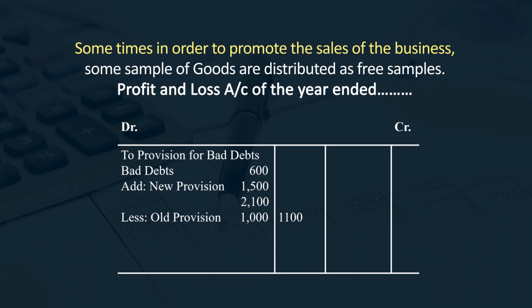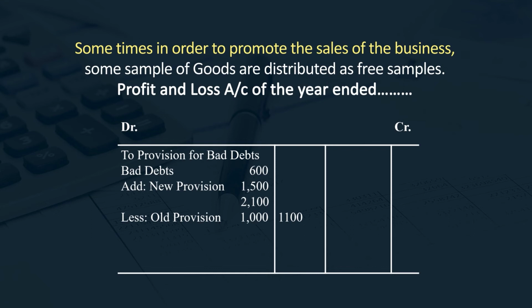Let me repeat the equation. The amount of bad debts provided in the trial balance is 0, plus further bad debts, the amount of bad debts provided in additional information outside the trial balance, which is 600, plus new provision of 1500. The total is 2100, minus old provision of 1000. Therefore, the net amount is 1100, which is to be debited to the profit and loss account.